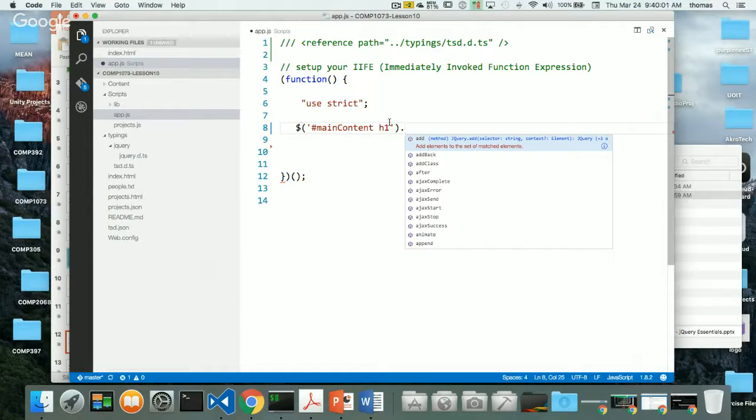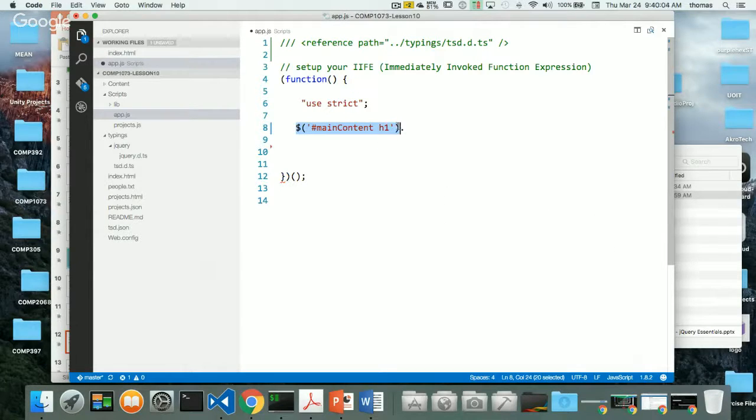So what do I want to do when this is the target? I'm saying, let's target what I'm looking at, my H1 selector. If I just put this alone and declare a variable, let's say I want to get a reference to an object, like for example, var mainContentH1, let's call it something like that, is equal to this, right? Actually, what this is like saying is document.getElementById, get the H1 tag that's inside this document, right?